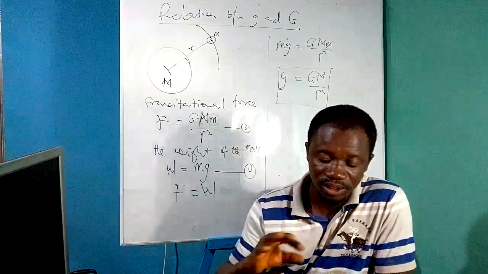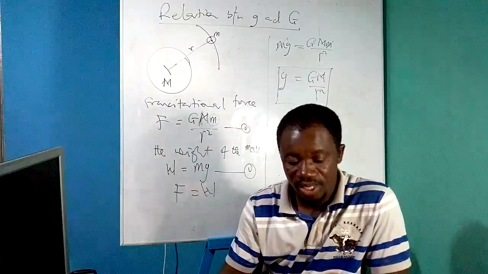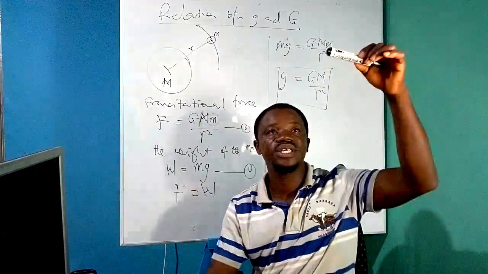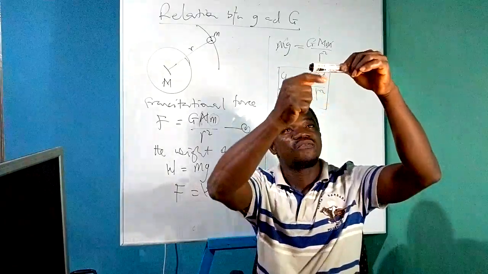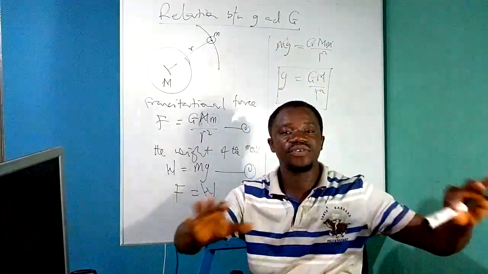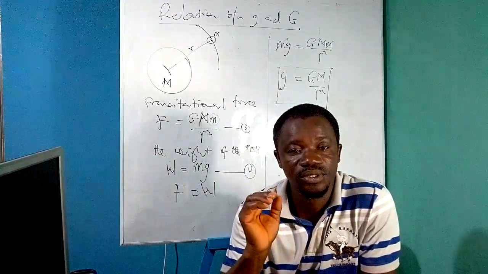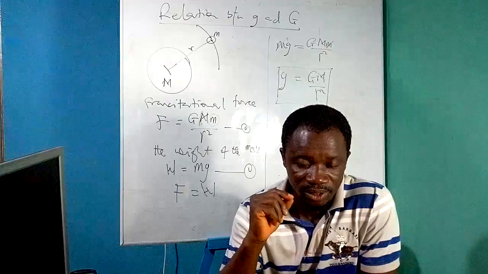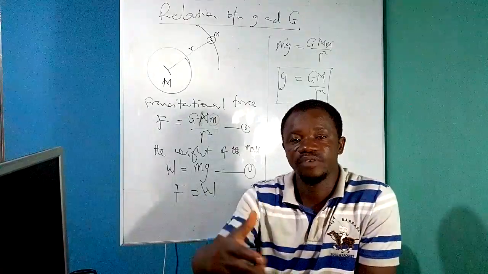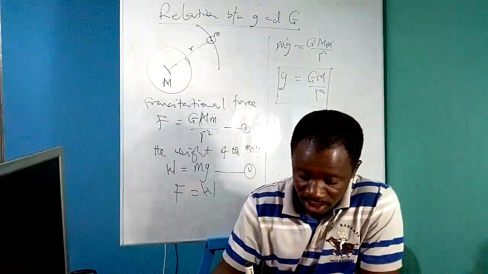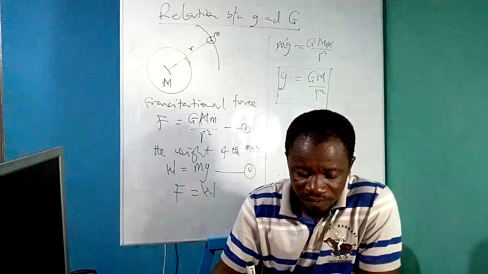These are the values of acceleration due to gravity on the Earth's surface and on the Moon's surface. So any object which is released in space under the influence of the Earth's gravitational force falls with a constant acceleration, freely, only under the influence of the gravitational force due to the Earth. At this point, we say the object is falling freely, and we call that principle a free fall.